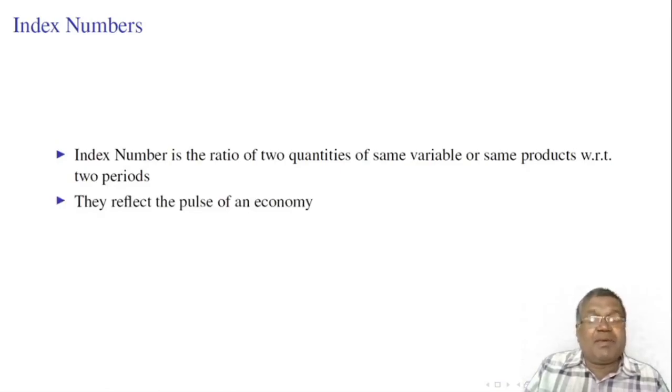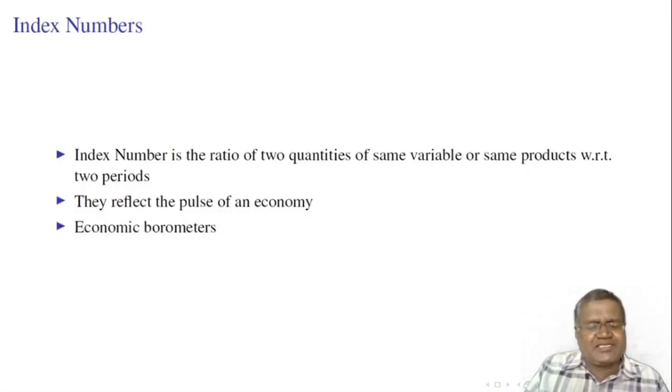They reflect the pulse of economy. In the field of economics, index numbers are very useful in understanding the present state of economy. As a doctor, by examining the pulse of a patient, knows the functioning of vital organs, one can know the situation of economy by taking some important indices like index of agricultural production, industrial production, wholesale prices, etc. They are called economic barometers.